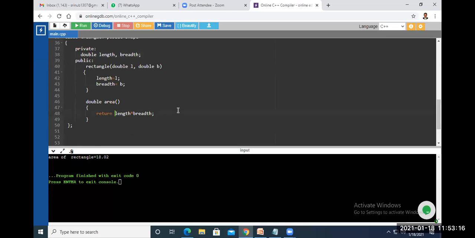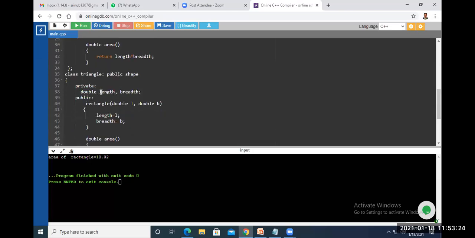What is the area of a triangle? 0.5 into length into breadth. You can say, or height into breadth. Instead of length, you can write height here.